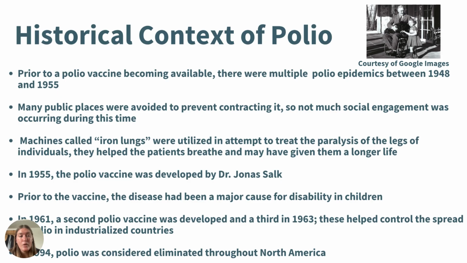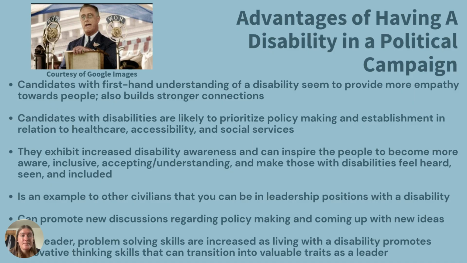In 1961, the second vaccine was developed, and a third was developed in 1963, and these helped to control the spread of polio in industrialized countries. And then by 1994, polio was considered eliminated throughout North America, despite some small pop up cases here and there.